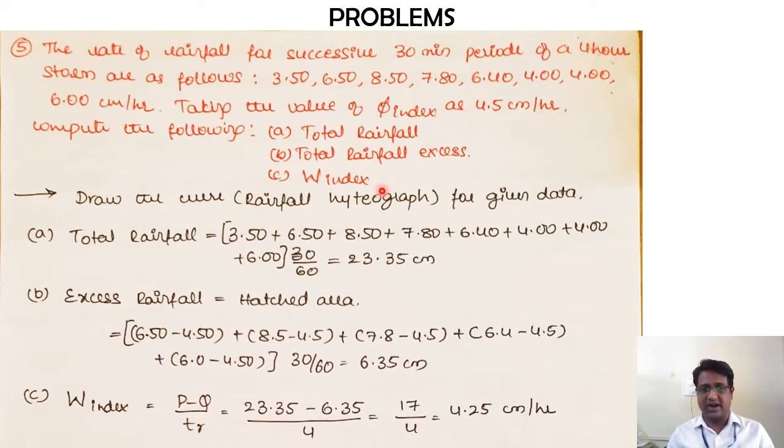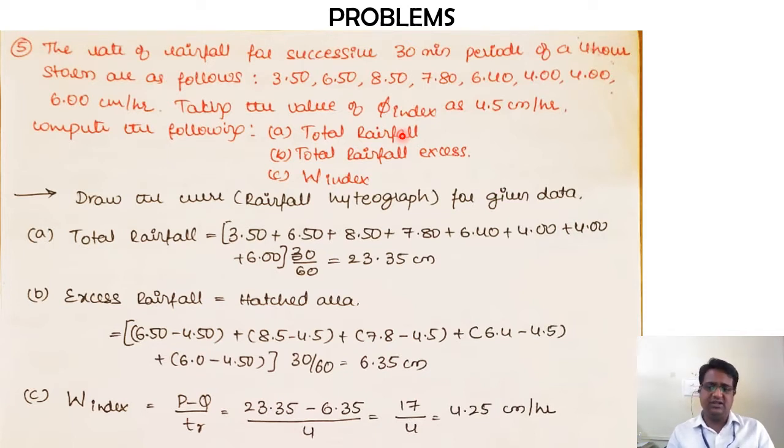Right now I am not utilizing that figure because I want you to get involved in these problems and try to visualize what explanation is being given through these online sessions. So they are asking you to determine total rainfall, total excess rainfall and W index. First is the total rainfall. Refer back to the third problem that we have solved; this step is exactly similar, but the way of representing the calculation is a bit different.